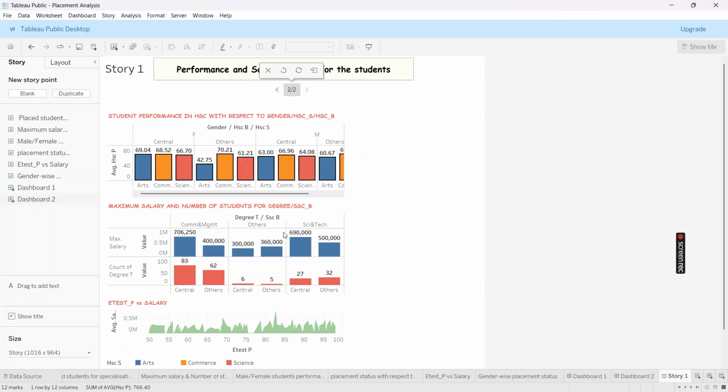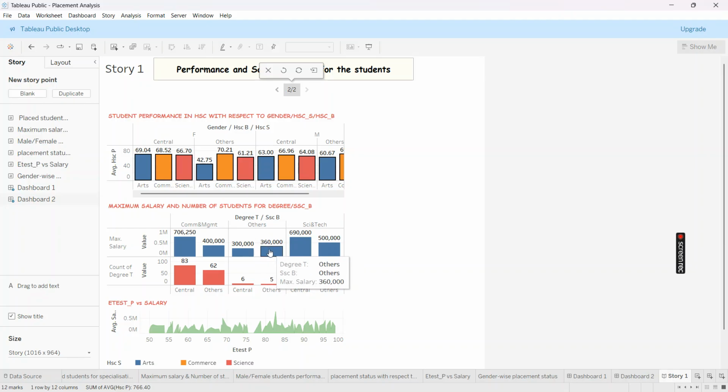The next observation is that other board students with other degree are getting higher salary compared to central board students with other degree. Now we have seen science and tech and commerce, so we are going to other board students. Here 3,60,000 is the higher salary, so we are telling that other board students with other degree are likely to get higher salary.